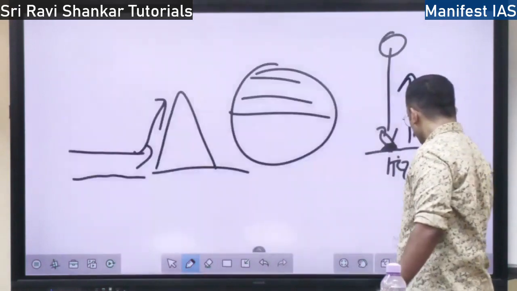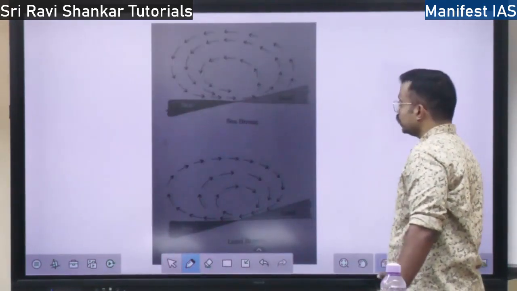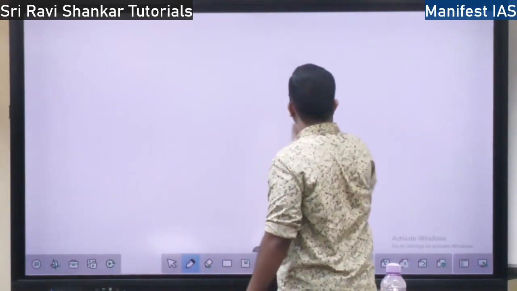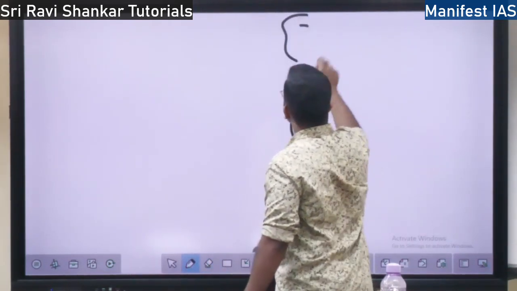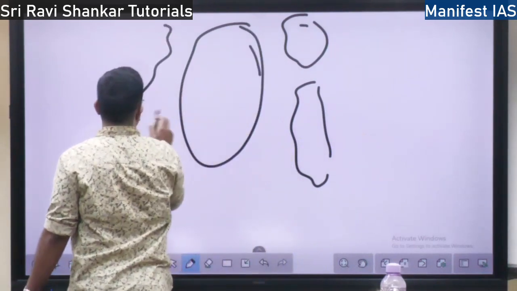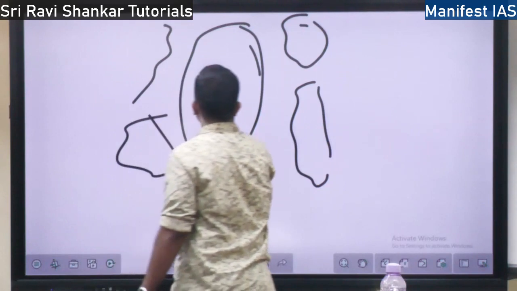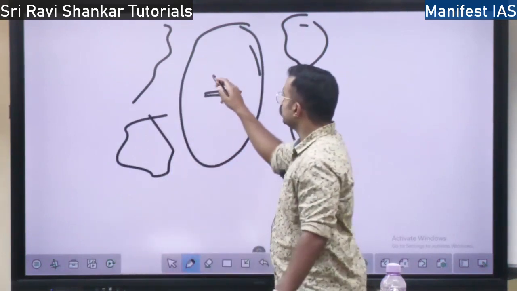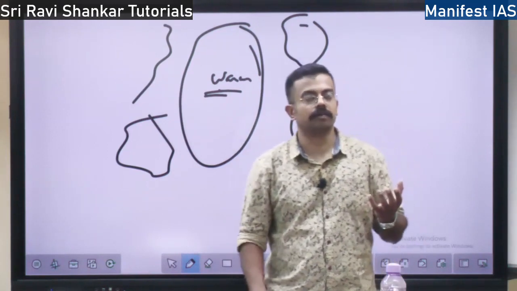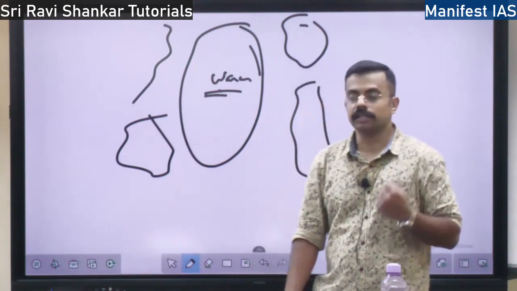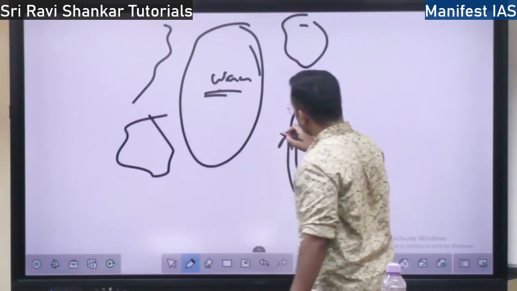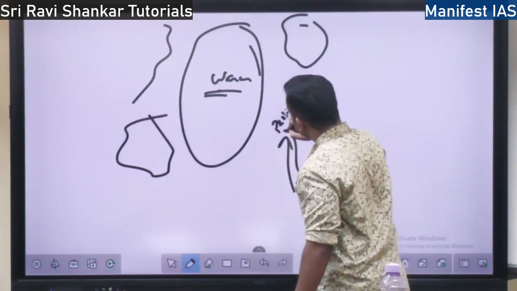So in the Pacific Ocean, what happens? So here, you have South America and North America. This is the Pacific Ocean, and here you have China, and here you have Australia. So in the Pacific Ocean, there will be warm current. Warm ocean current. Ocean water will be warmer, right? So here, in South America, you have the Peru current.